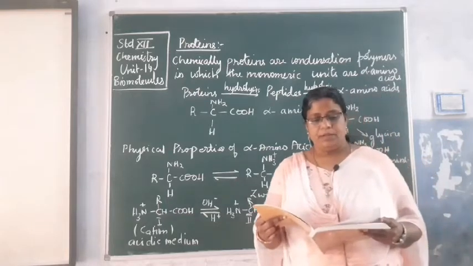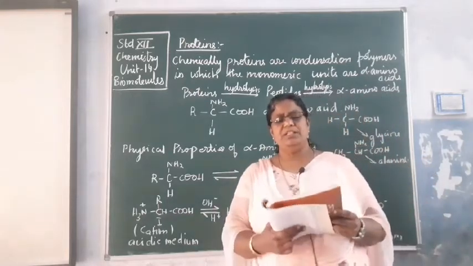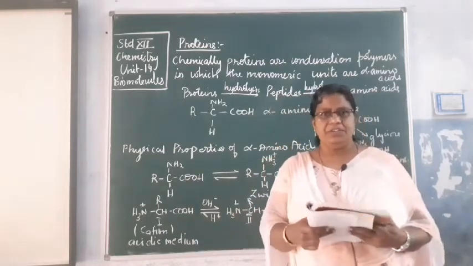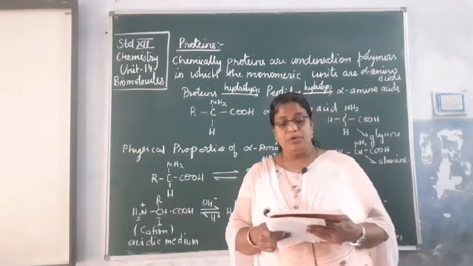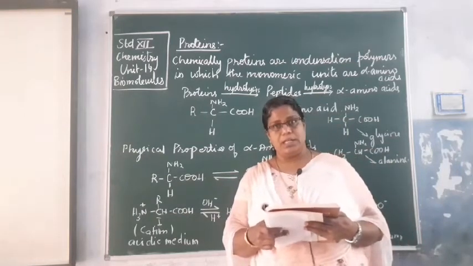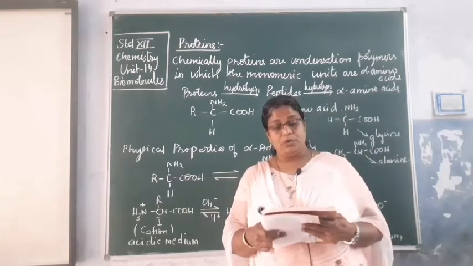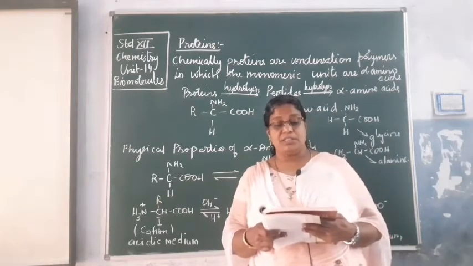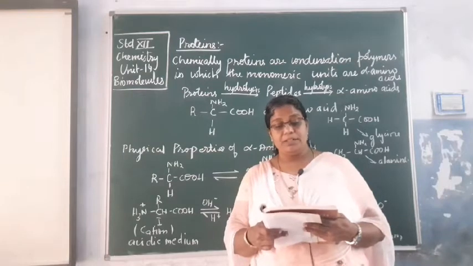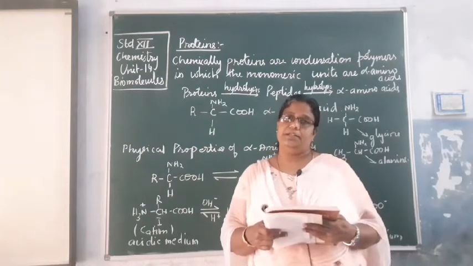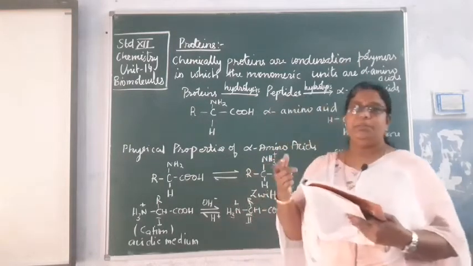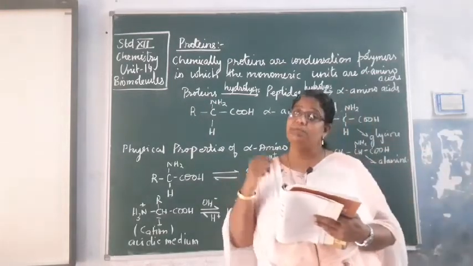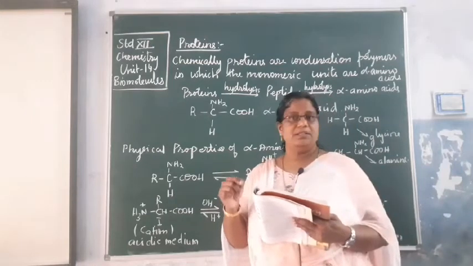Okay. Coming to physical properties, amino acids, they are usually colorless होते हैं, crystalline होते हैं. This you can read from your text itself. The amino acids are usually colorless, crystalline solids, water soluble होते हैं, high melting solids होते हैं, and they behave like salts rather than simple amines या कार्बोक्सिलिक एसिड. ये बात इंपॉर्टेंट है कि ये जो अमीनो एसिड्स है ना, they are behaving like a salt, not simply as amines या कार्बोक्सिलिक एसिड.